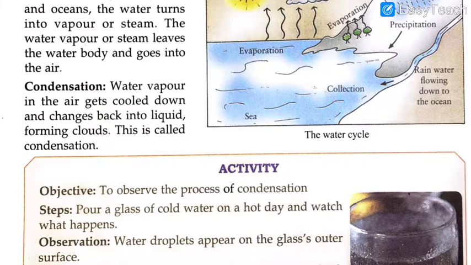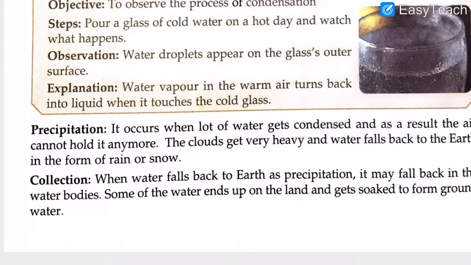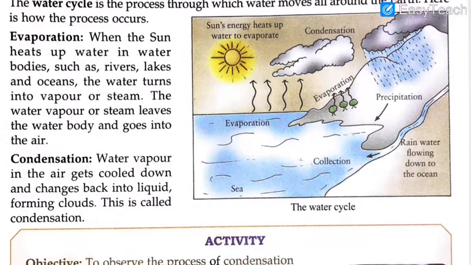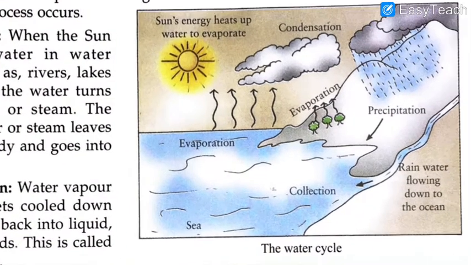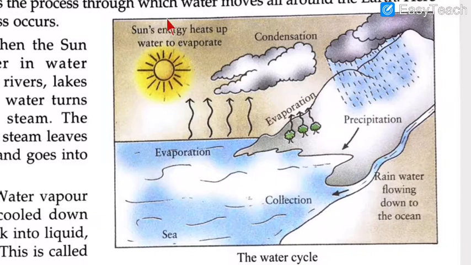So I hope the concepts of evaporation, condensation, precipitation and collection are pretty clear in your mind. Now, as you can see in the picture, this is the sun, which helps the water to get evaporated and come up in the form of vapor. These are the clouds formed when condensation happens. The vapor coming up turns back into water drops and forms the clouds.